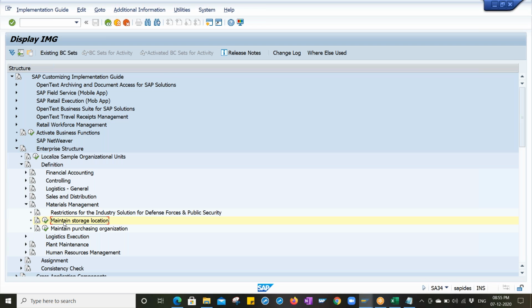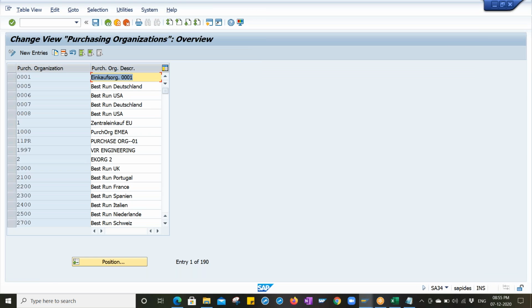We have completed the storage location under materials management. Right now we are going to define a purchasing organization. So what does purchasing organization mean? Which department is responsible to purchase the goods and services for the company code or maybe for the plant. Different concepts are there for this purchasing organization. Purchasing organization is a simple terminology; generally we call it the purchase department, right?